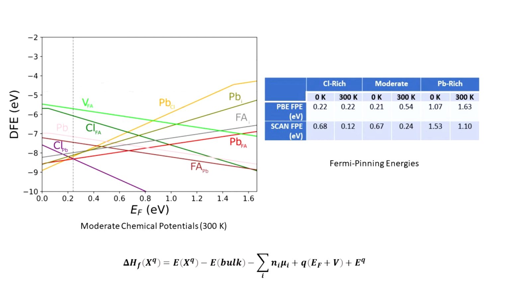We plotted these defect formation energies for quite a few scenarios depending on the chemical potentials. But we know that for the Fermi pinning behavior, the anti-sites generally played a pretty large role regardless of which chemical potentials we used or at which temperature we simulated them.